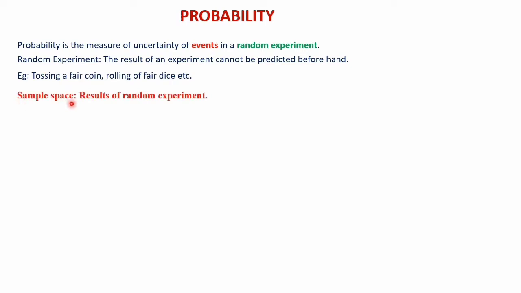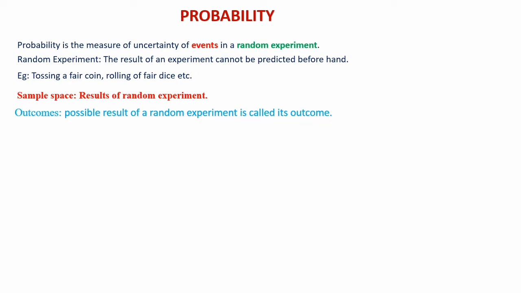Next is sample space. Result of random experiment. When we are collecting all the possible results of a random experiment, then that particular set is called the sample space. We are collecting together and writing the results of a random experiment, then we can say that it is a sample space. Outcomes. Possible results of a random experiment is called its outcome.